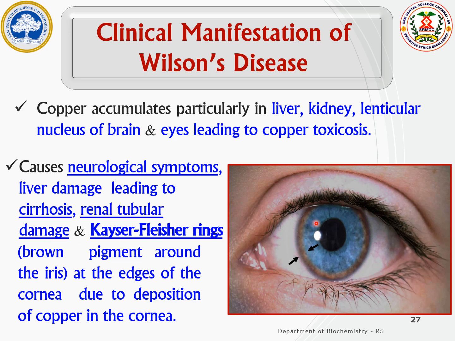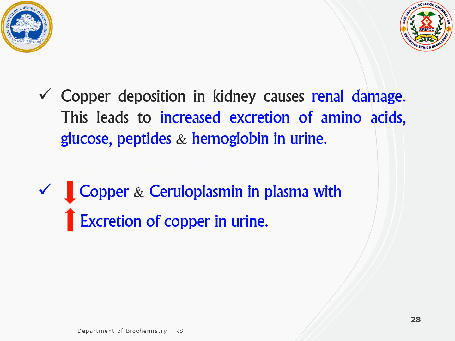So this is the Kayser-Fleischer ring, which is a brown pigment around the iris or the edges of the cornea. This is due to the copper deposition in the cornea. This is one of the main clinical manifestations of Wilson's disease. The copper deposition in the kidney results in the development of renal damage, along with increased excretion of amino acids, glucose, peptides, hemoglobin in the urine.